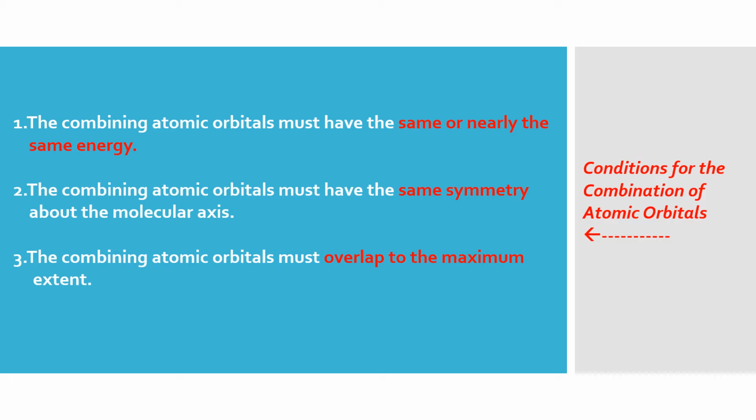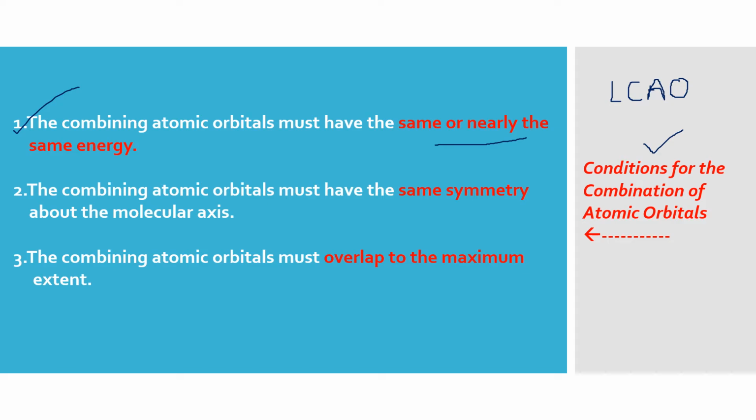And these are the three conditions for LCAO, that is, the linear combination of atomic orbitals, which is required to give rise to MOs. The first condition: the combining atomic orbitals must have the same or nearly the same energy.